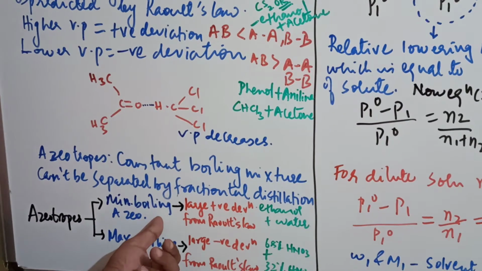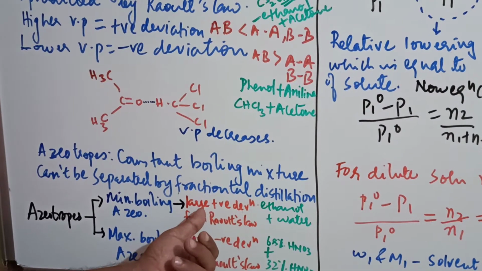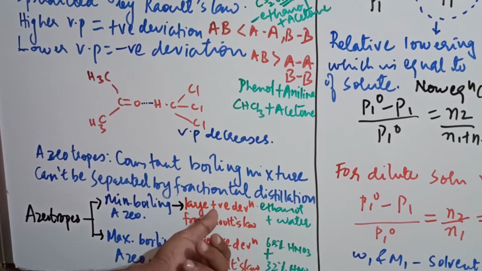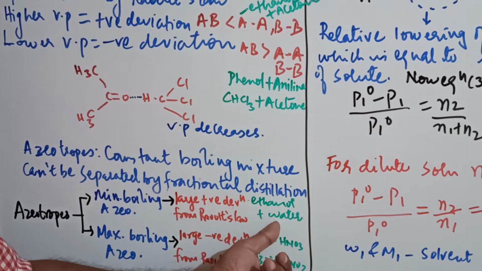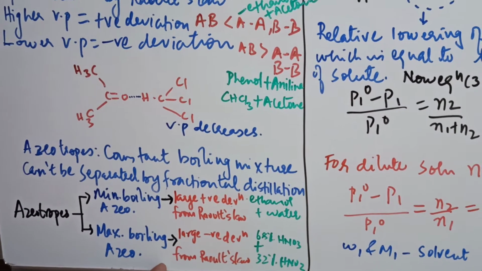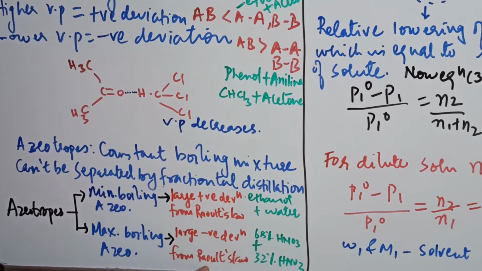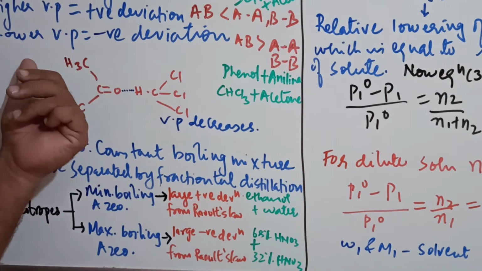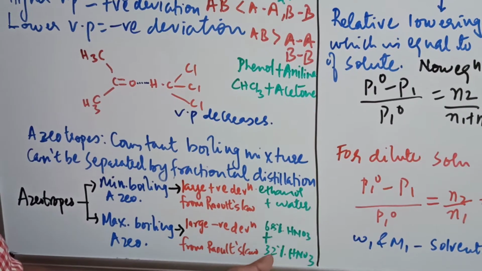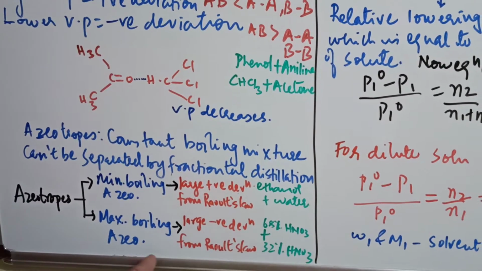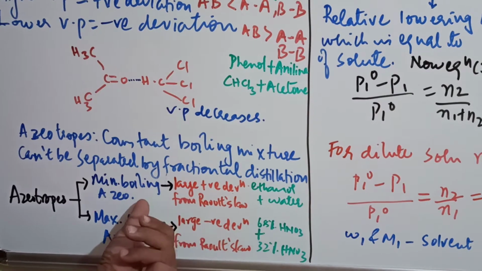Now azeotropes: minimum boiling azeotropes and maximum boiling azeotropes. Minimum boiling azeotropes can be defined by large positive deviation from Raoult's law. Example of that is ethanol plus water. Maximum boiling azeotropes have large negative deviation from Raoult's law. Here is positive deviation, this is negative deviation, so that has lower vapor pressure and this one has higher vapor pressure. Example of maximum boiling azeotrope is 68% HNO3 plus 32% water. And ethanol plus water is a large positive deviation, minimum boiling azeotrope.